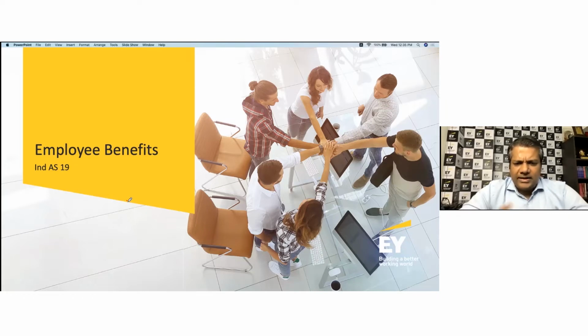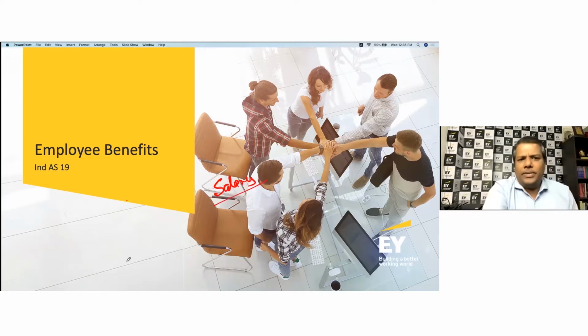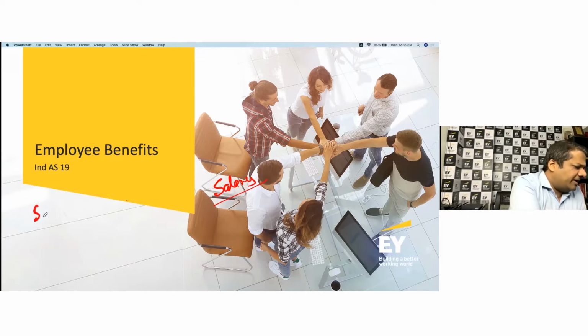So what is employee benefit? It is what I am going to receive as an employee in an organization. Let's think about it. What all do I receive? I'm going to receive salary, which is an employee benefit. Let me write here, salary.